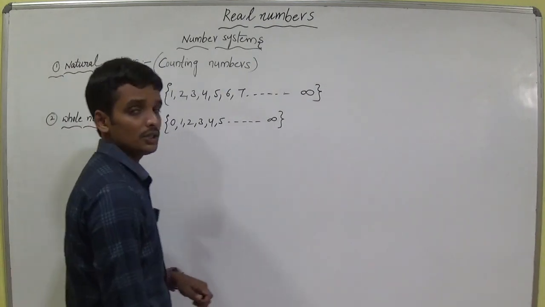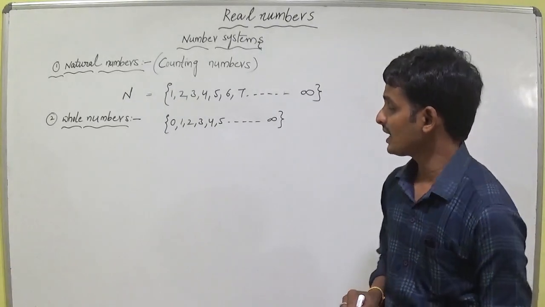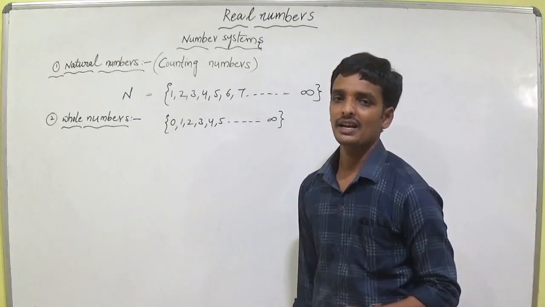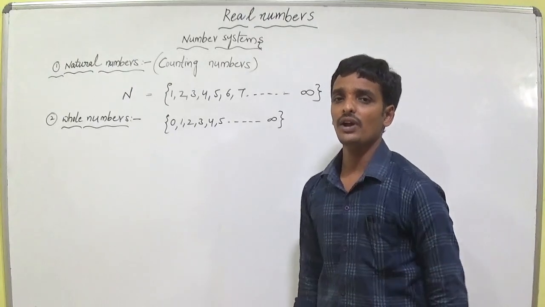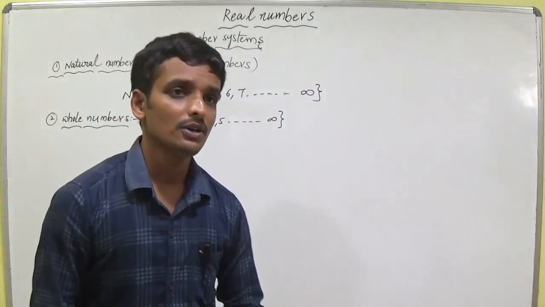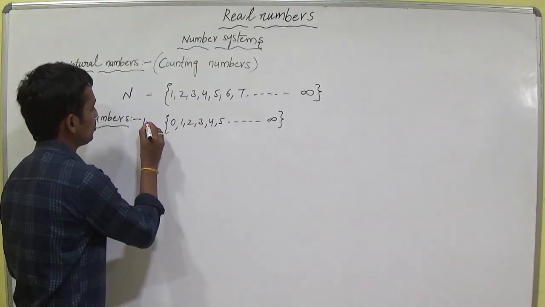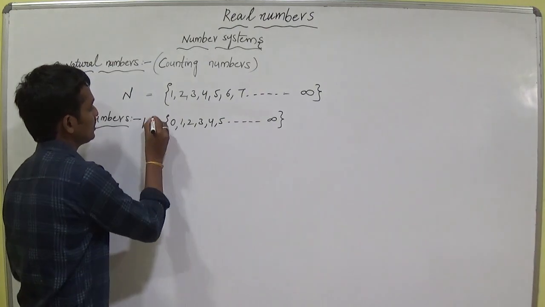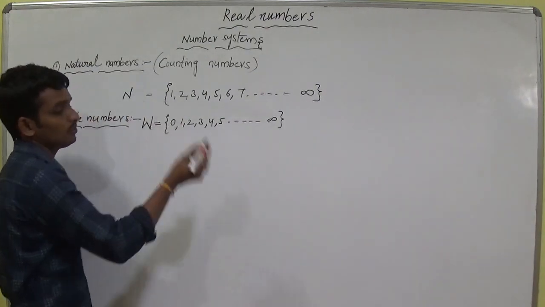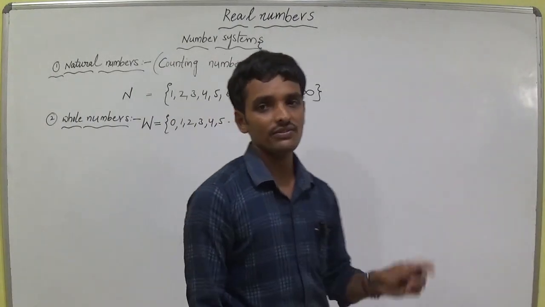If you add 0 to the set of natural numbers, we get whole numbers. Write the definition. The symbol for whole numbers is W, the first letter of whole numbers. W is equal to 0, 1, 2, 3, 4, 5 and so on up to infinity.